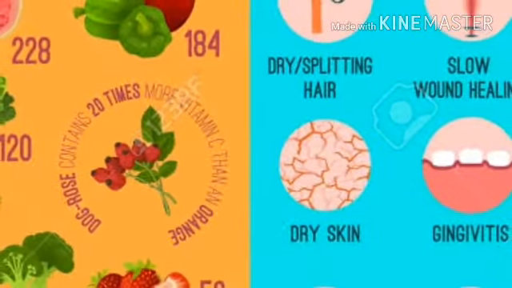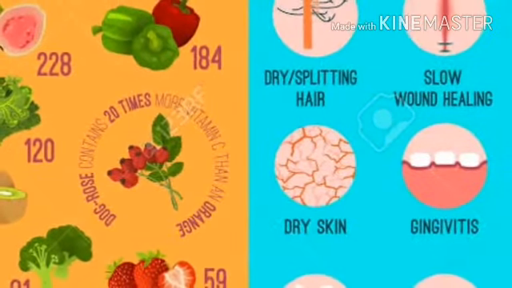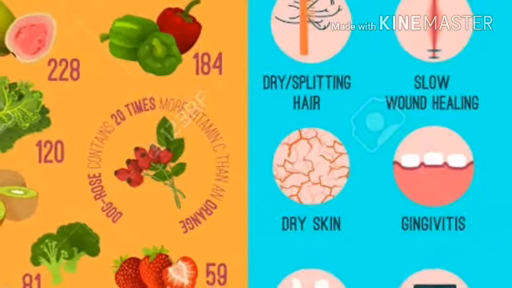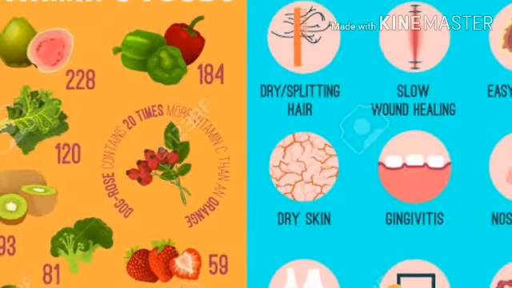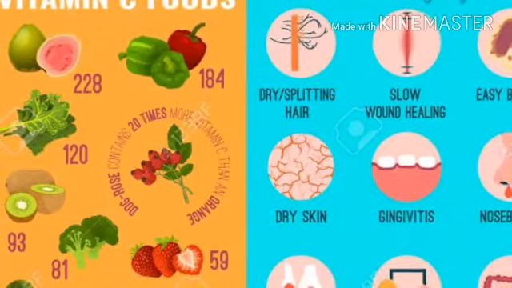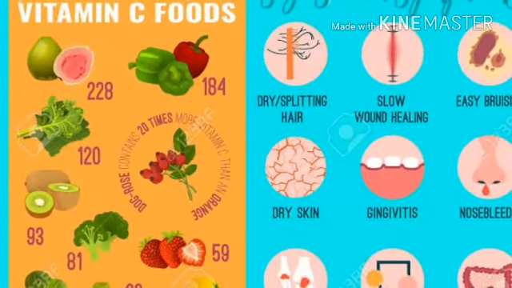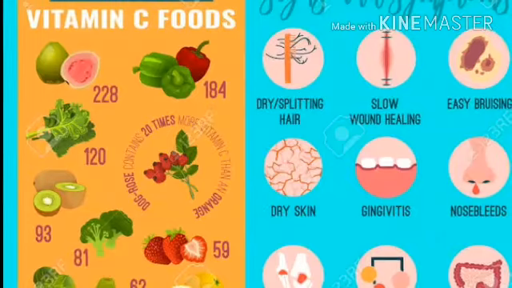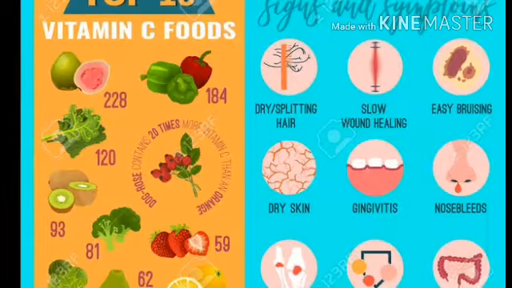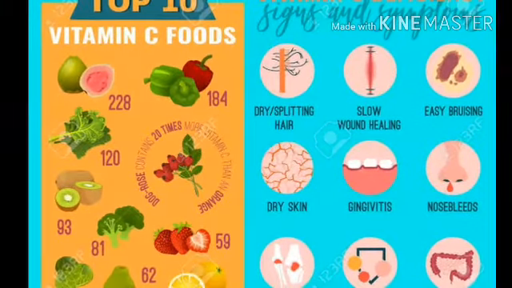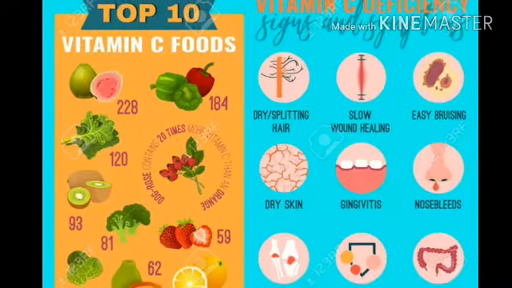And as well as it maintains the good gums and joints. We know that bone and bone are connected with the joint, so healthy joints can be maintained with the help of vitamin C, okay. So if you don't take proper amount of vitamin C, if there is no vitamin C in your food, then you are going to suffer from dry hair, splitting hair and slow wound healing. Even if you get hurt, the injury will not heal quickly, the wound healing becomes very slow.